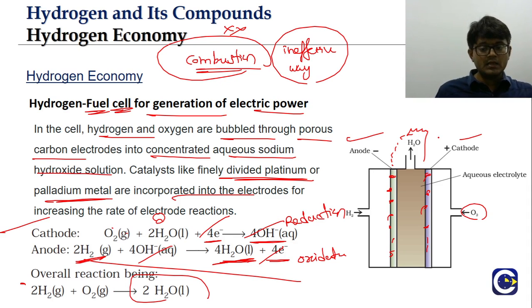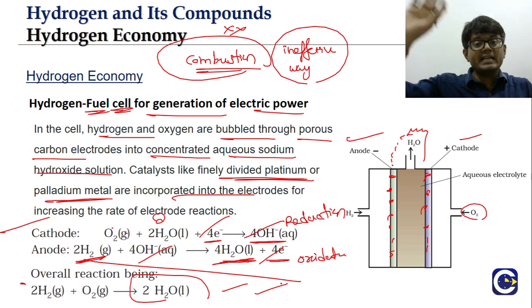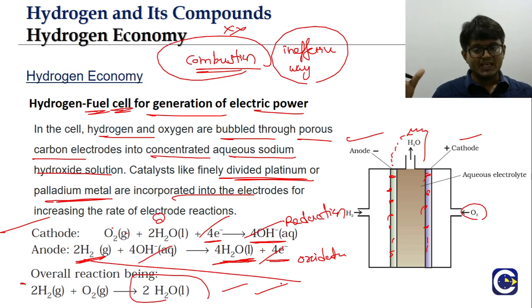Okay? Here there is no direct combustion. The overall reaction looks like combustion, hydrogen combining with oxygen to give us water, but there is no direct combustion here. Another point is that we are not getting energy in terms of heat. Here we are getting the energy in a clean form, which is electrical power.